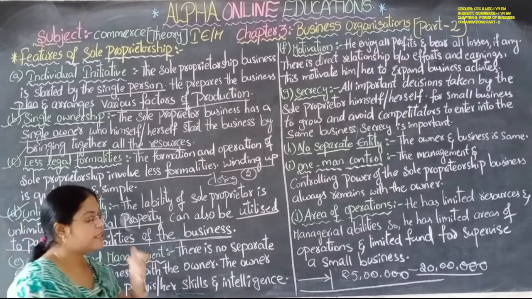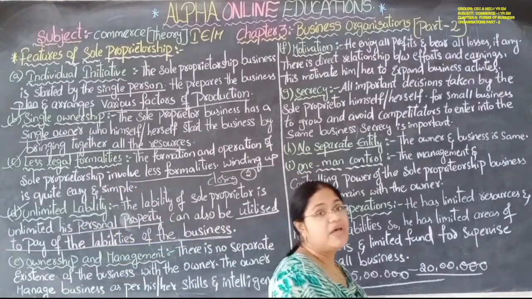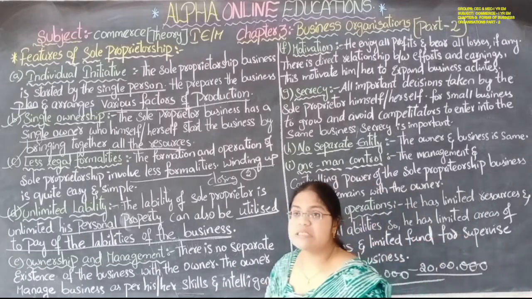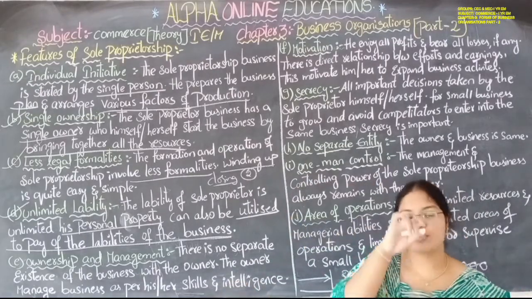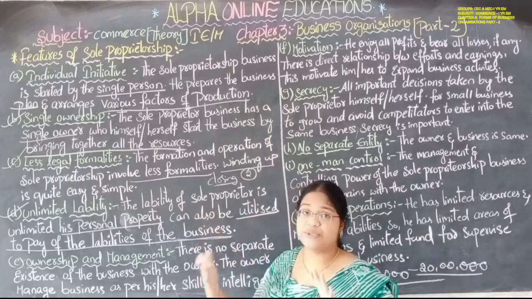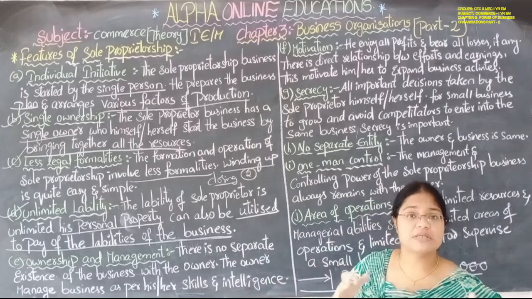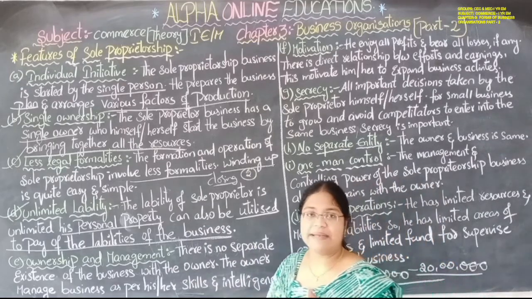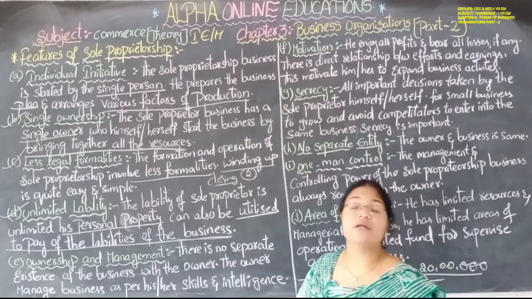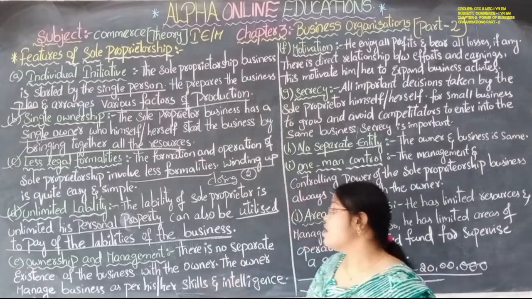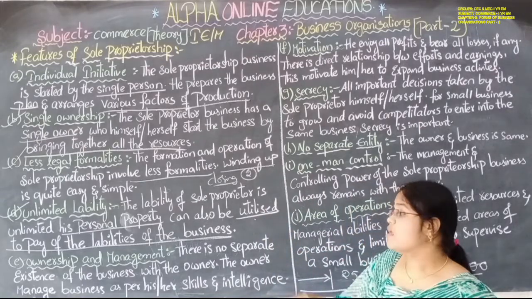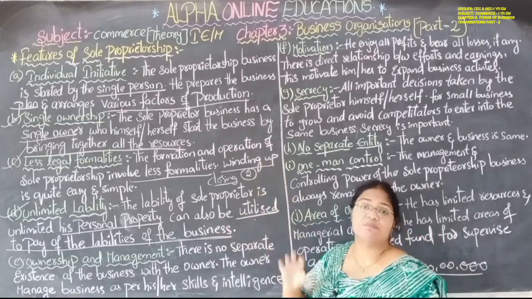so the liability is unlimited liability. Means if there is a loss, his personal property is also taken. If the amount he is settling with is not enough to settle the liability, at that time the personal property of the sole proprietor is also taken to clear all the dues, whatever the dues are there in the sole proprietorship business.